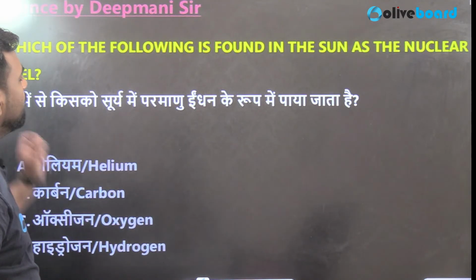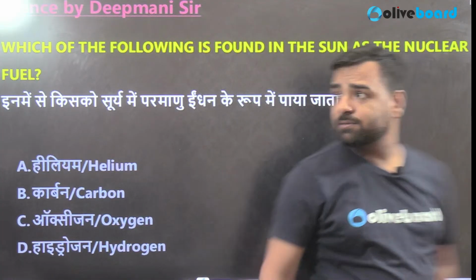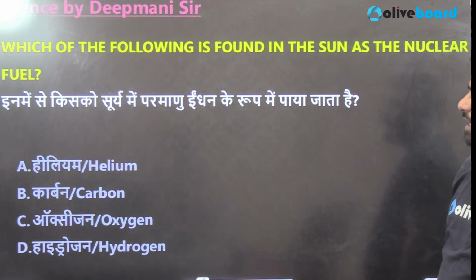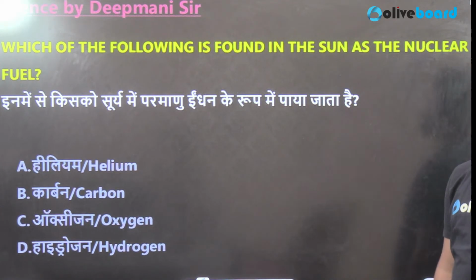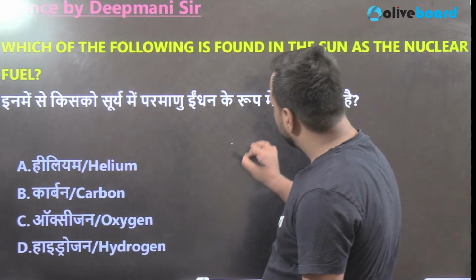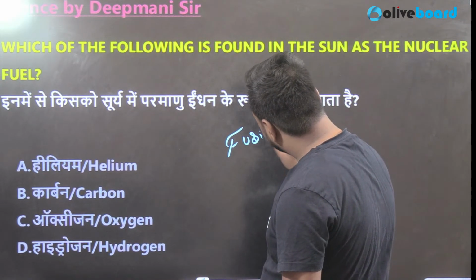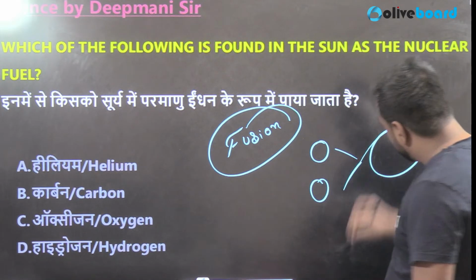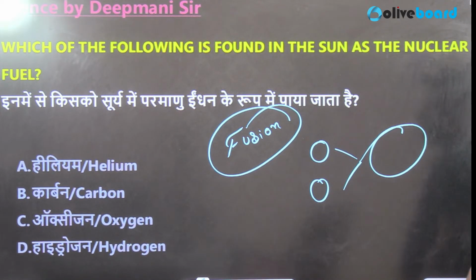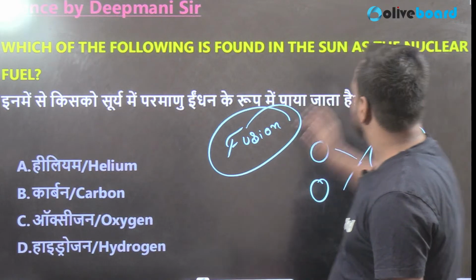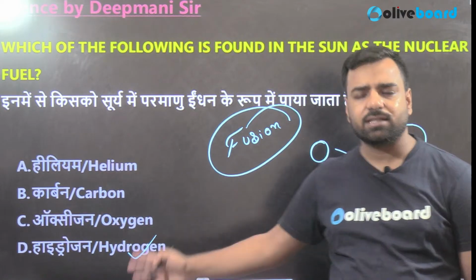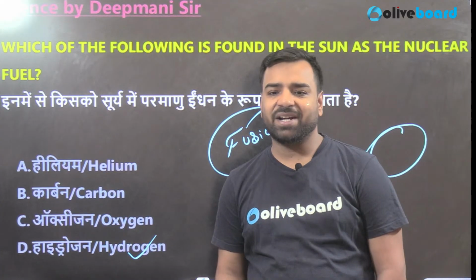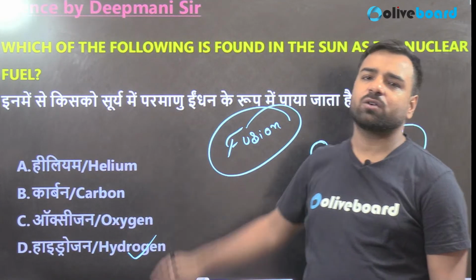Next, which of the following is found in the sun as a nuclear fuel? Is it helium, carbon, oxygen, or hydrogen? So here in the sun, what should be the answer? At the sun, nuclear fusion takes place. What is fusion? The smaller nuclei combine together to form a larger nucleus. So which of the following is found in the sun as a nuclear fuel? That's hydrogen, and this is the only reason because of which we are able to survive, right? We, plants, all are able to survive because of this hydrogen only.